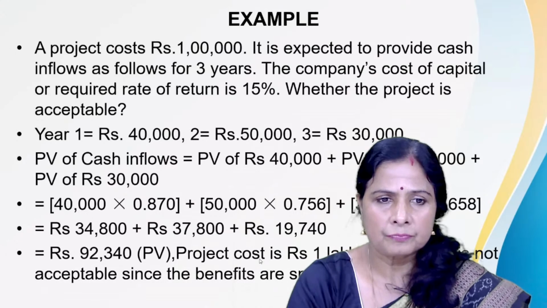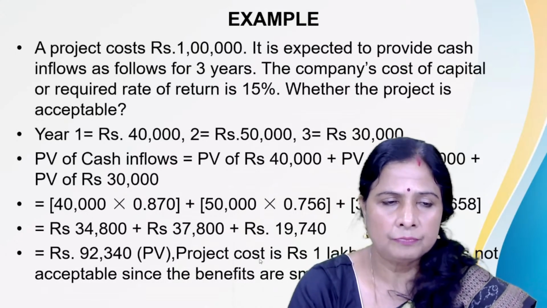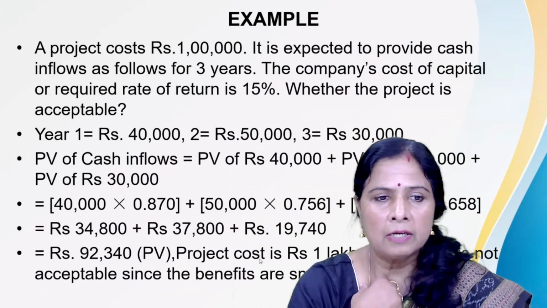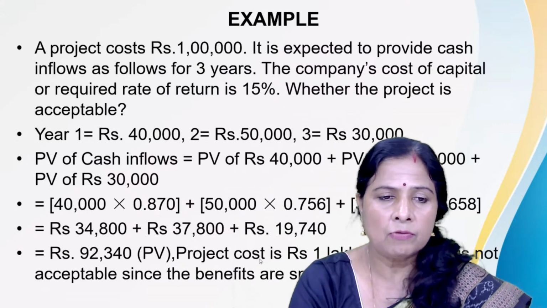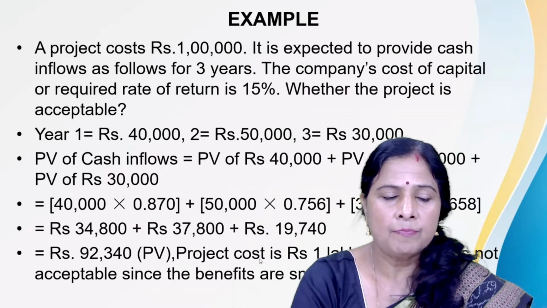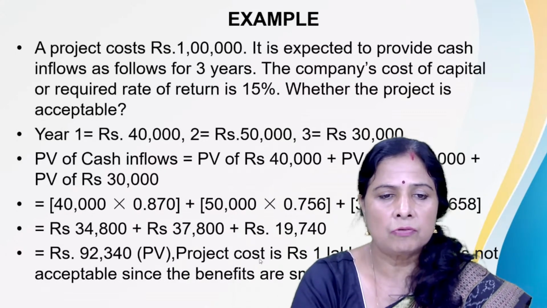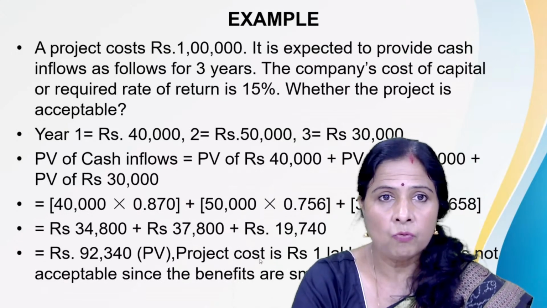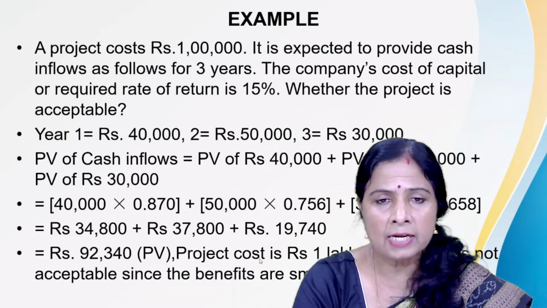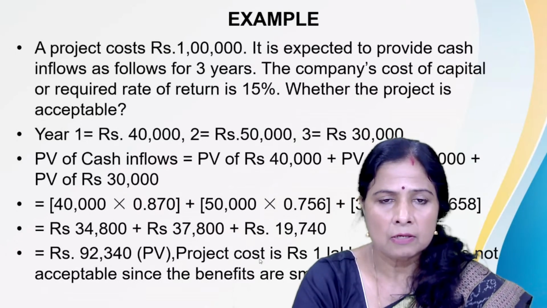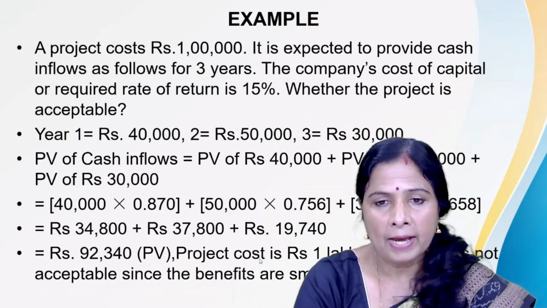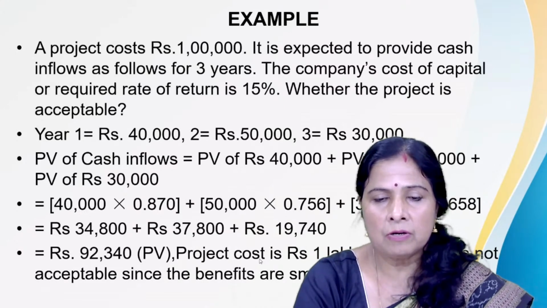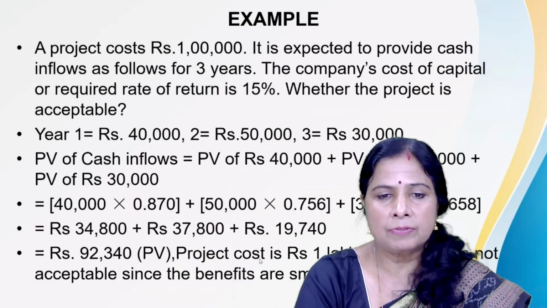So here, 40,000 for 1 year. Here we can substitute the value. 40,000 for 1 year means 0.870. Then 50,000 for 2 years. Now we are getting the 50,000 in the second year. But what is the value today? So 50,000 will be multiplied by the discount figure, which stands at 0.756.